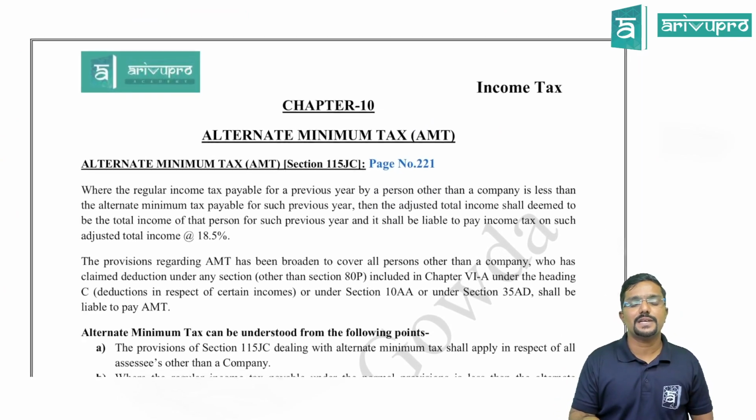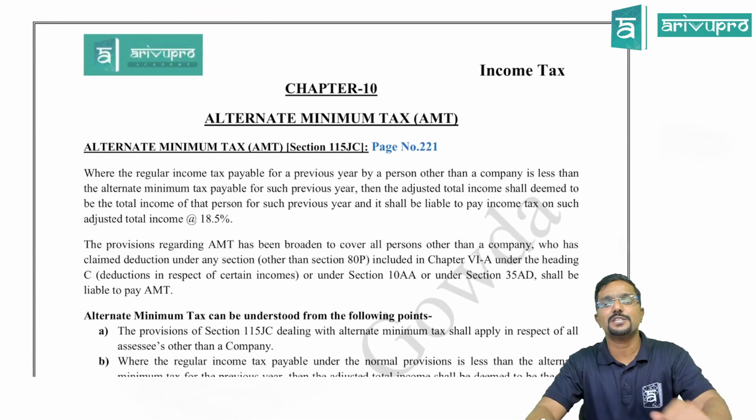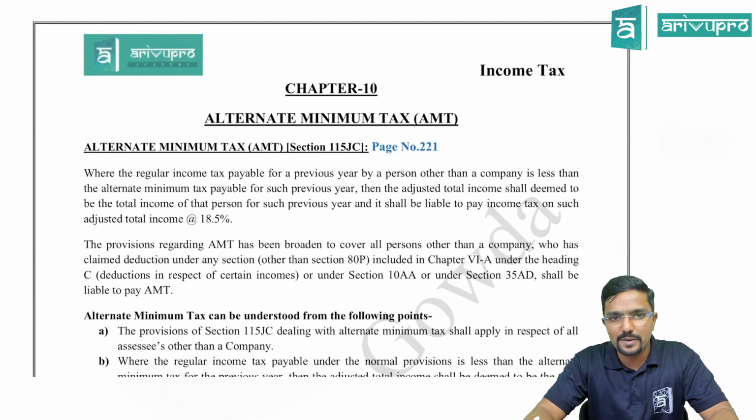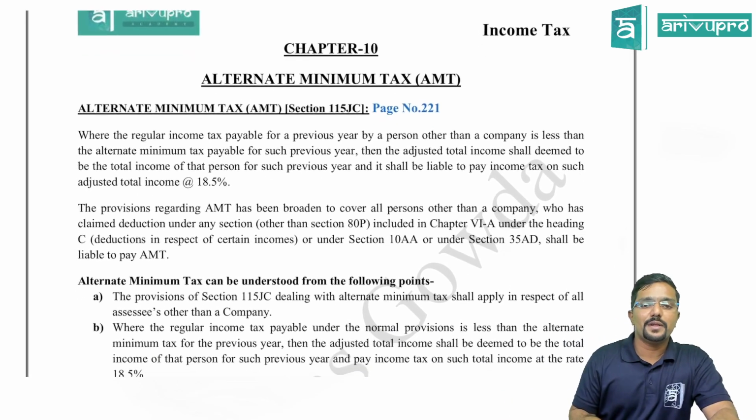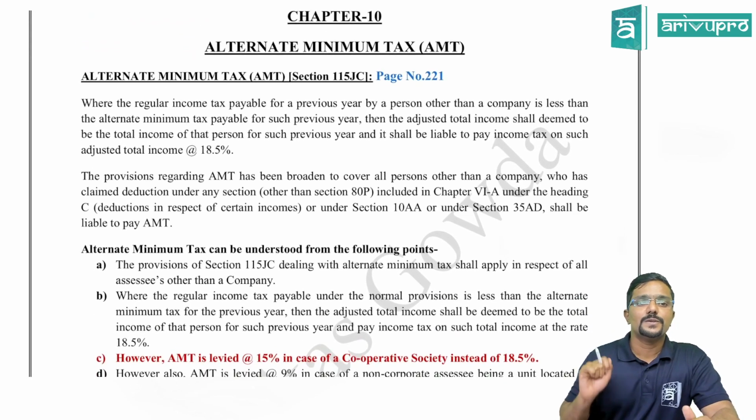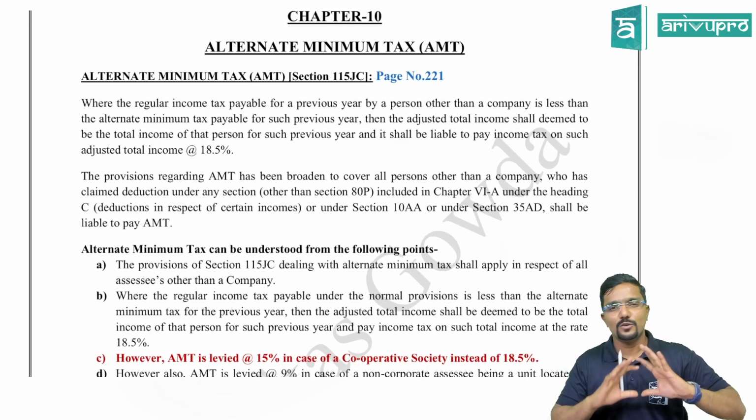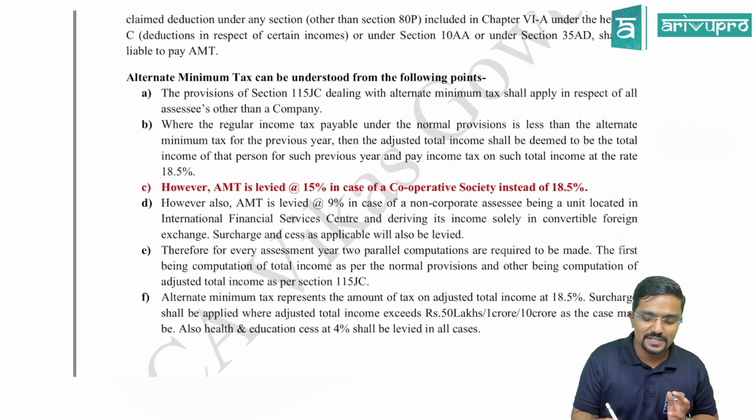Fine, guys. So the next amendment, the last one, is with respect to chapter 10, that is alternate minimum tax. Come to page number 221. So alternate minimum tax, when it is applicable, no much change. Only one point, there is a change here.